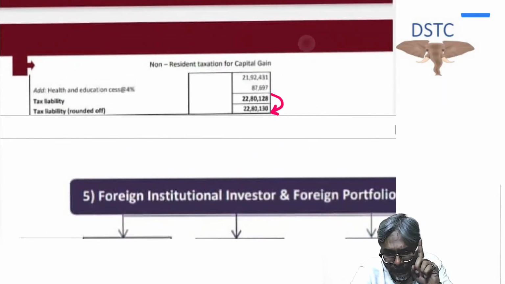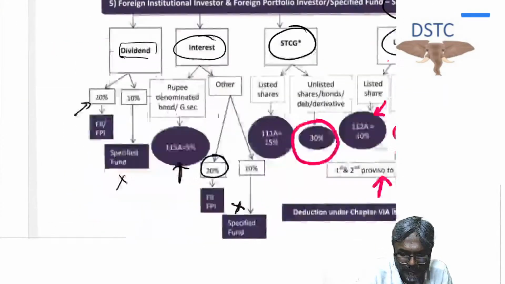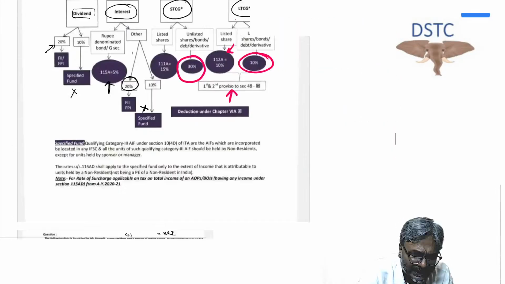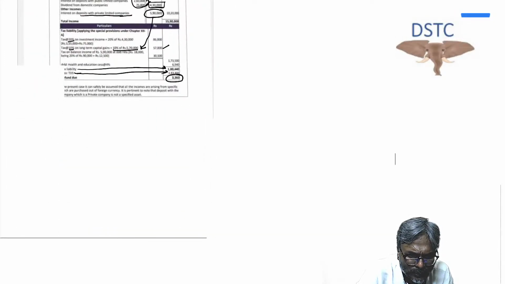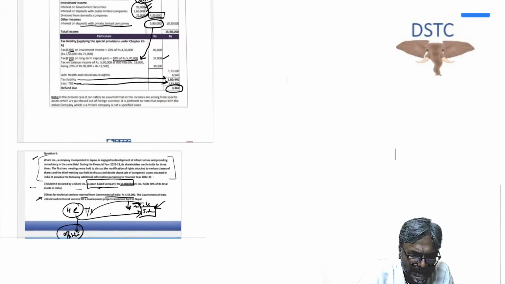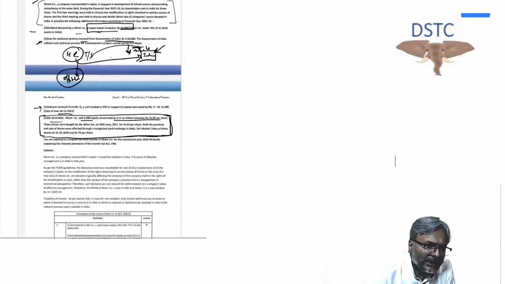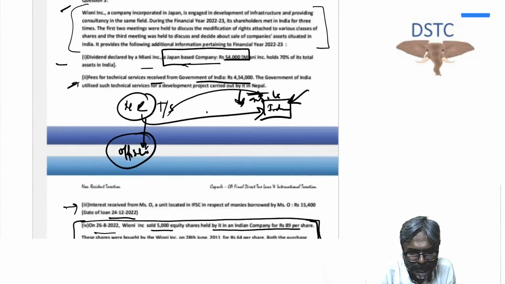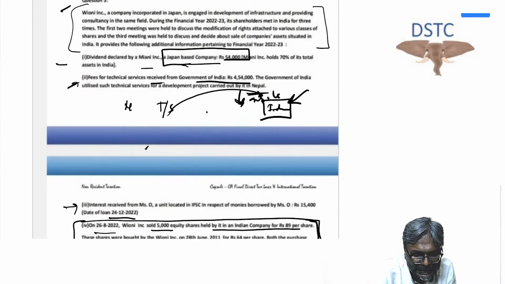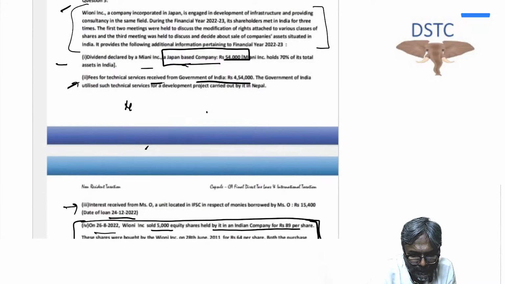Now, one important point, students. In Vioni, in the next question, this is where the main confusion lies for the students. Sir, why don't we do gross up in the other case? So if you see in the Vioni case also, in the last lecture we discussed this question on Vioni, and over here if you see the second adjustment, students, in this context,